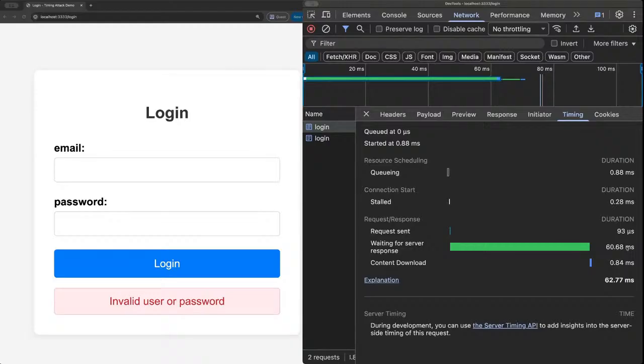We get a similar response time, right? That's good. Before, we had 13 milliseconds of response time against 60 milliseconds. Now we have pretty much the same amount of time on both requests, the one for the user that exists in our database and the other for the user that does not exist in our database.